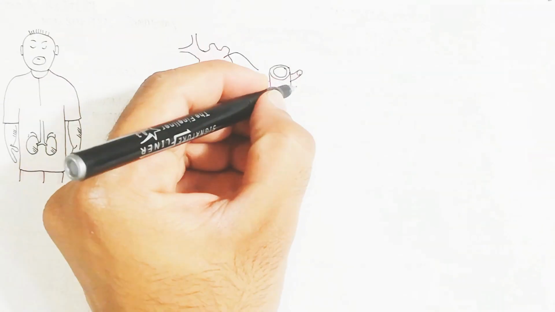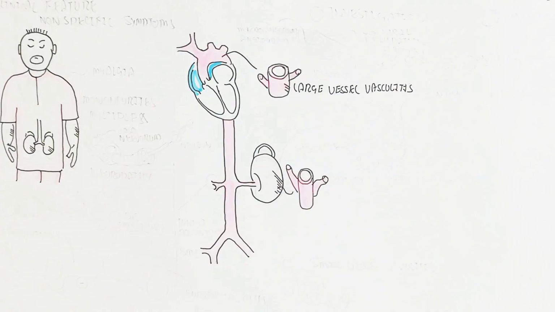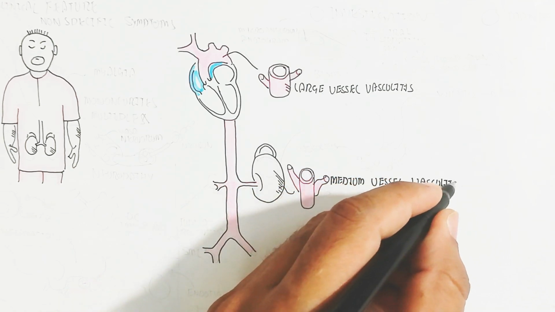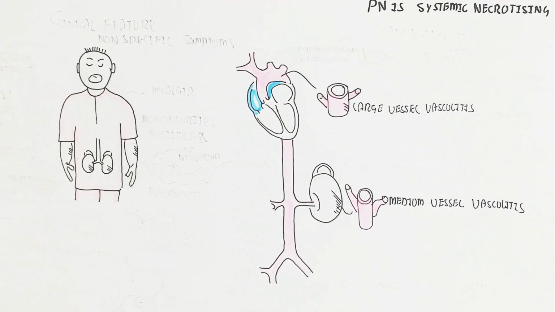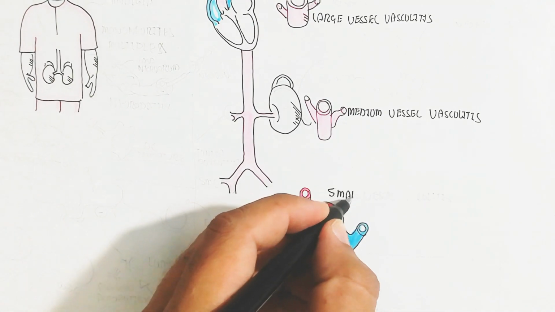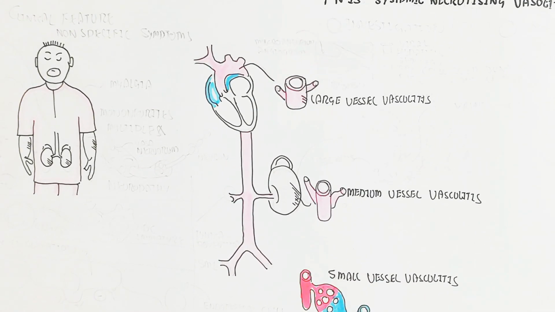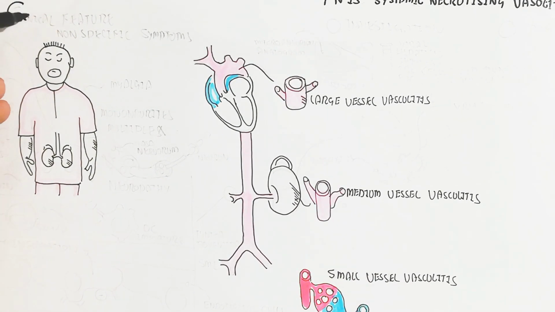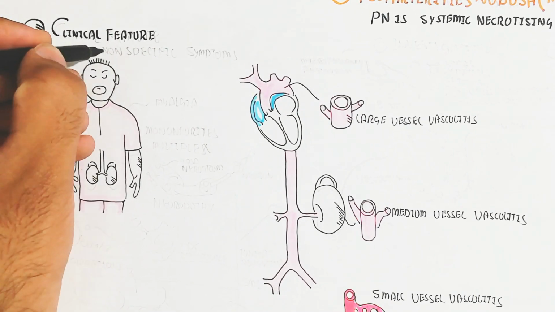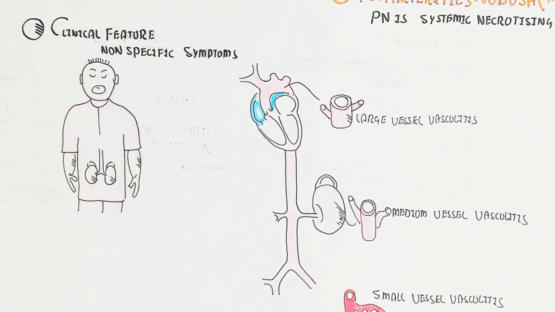This is the descending aorta and the aorta of the heart, and the aortic arch is where large vessel vasculitis occurs, but the renal artery is a medium vessel vasculitis, while in others small vessel vasculitis occurs. In this video we will focus on medium vessel vasculitis in the renal region, in the kidney.